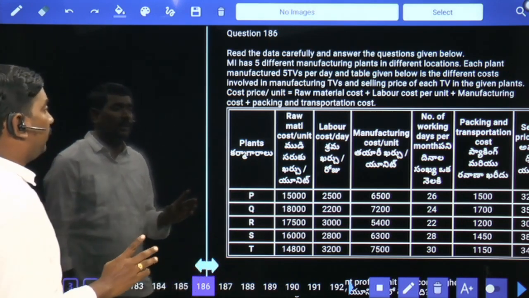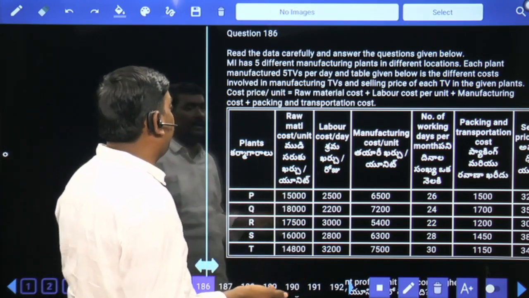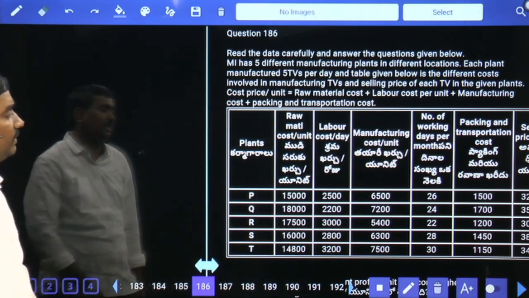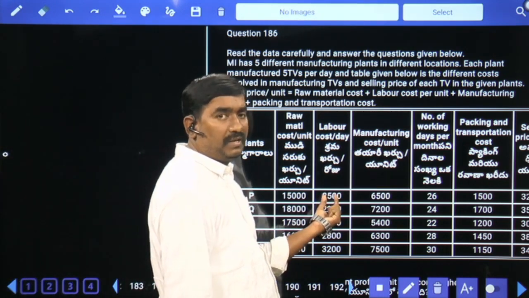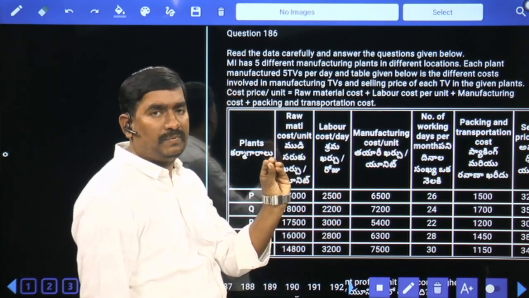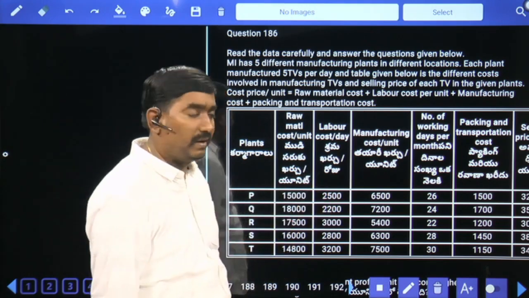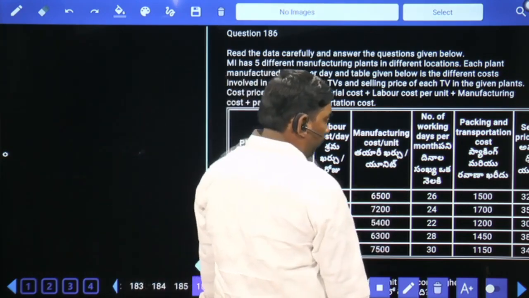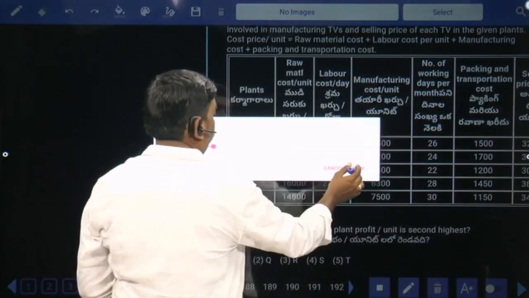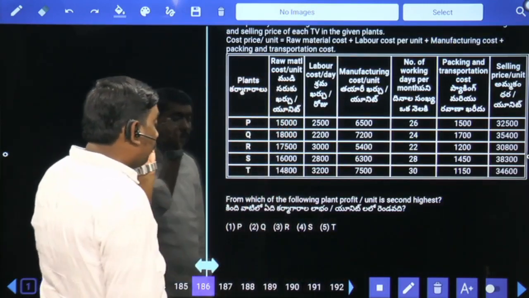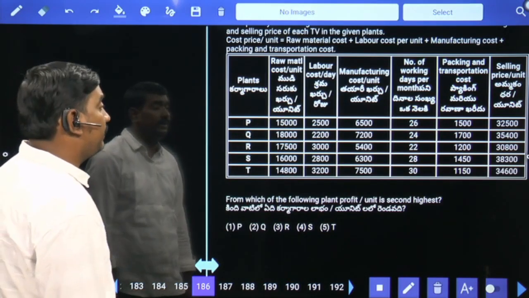Cost price per unit is equal to raw material cost plus labor cost per unit plus manufacturing cost plus packaging and transportation cost. This labor cost per day is 2500. In per day 5 TVs are manufactured, so labor cost per unit is 500 rupees. Rest of them are per unit only. Look at the first one. From which of the following plants is profit per unit second highest?